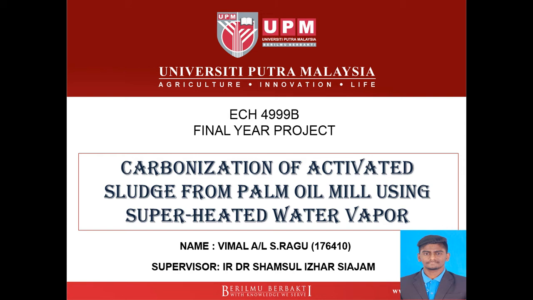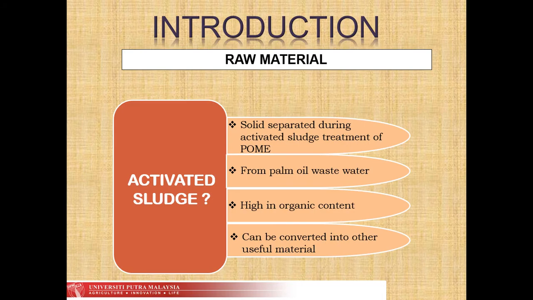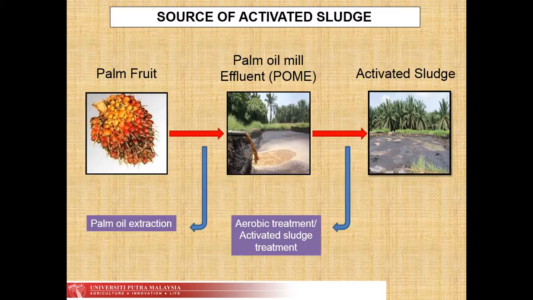My final year project is about carbonization of activated sludge from palm oil mill using superheated water vapor. The raw material for this project is activated sludge from palm oil mill. Activated sludge is the solid separated during activated sludge treatment of POME from palm oil wastewater, which is high in organic content and can be converted into other useful material.